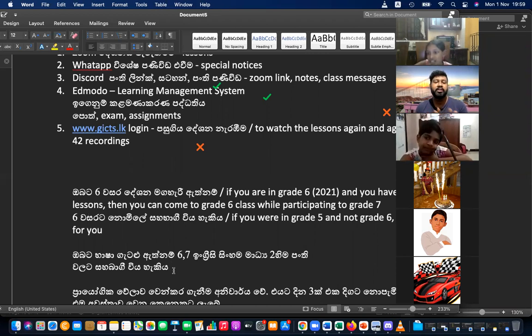That is also a free opportunity. We will not charge anything extra. You can come to the Sinhala medium class and you can come to the English medium class both. That is for the students who are having issues in the languages.